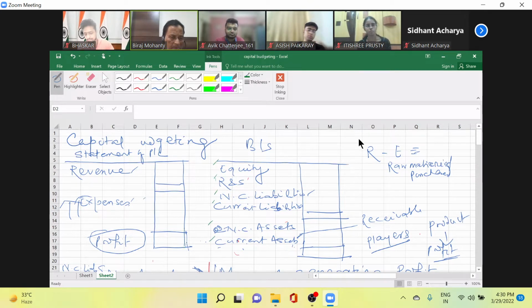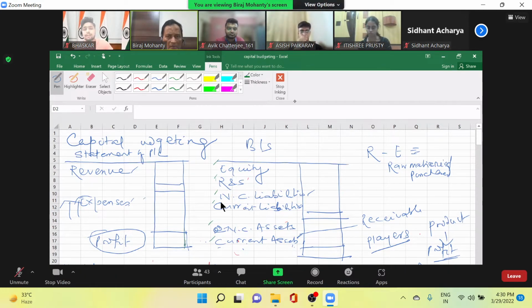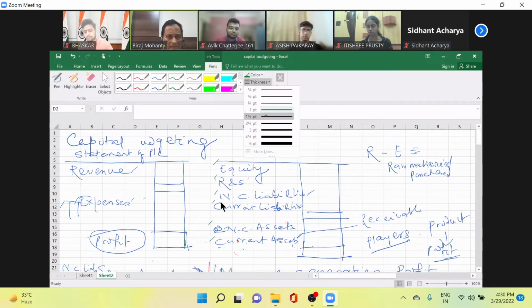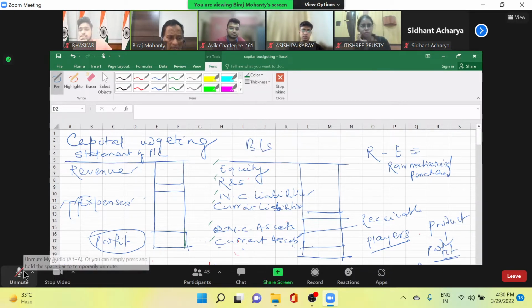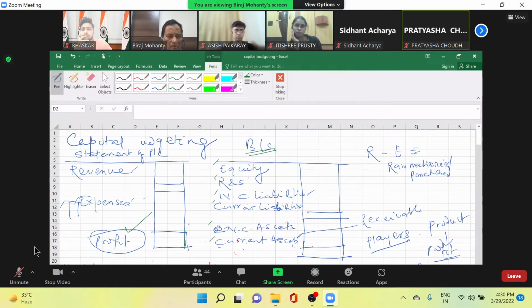Anybody can answer? Are you getting my question? Profit we are getting from the statement of profit and loss. Then these balance sheet items, in what way are they contributing? Which one is contributing?